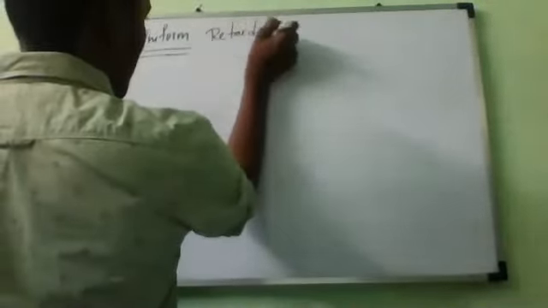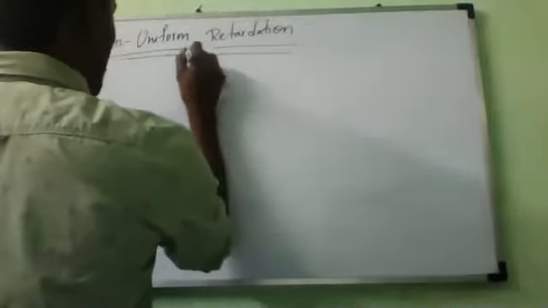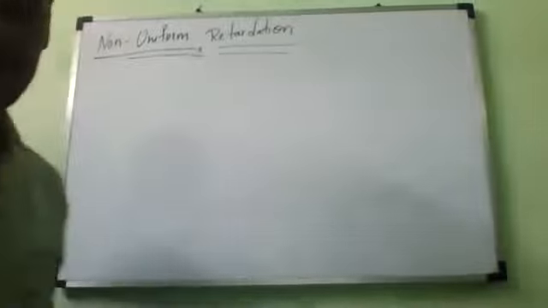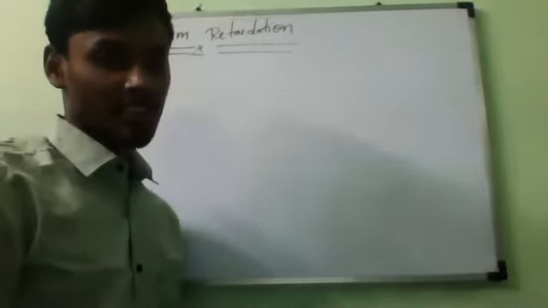Retardation, what is another name? Retardation is also called deceleration, or negative acceleration.